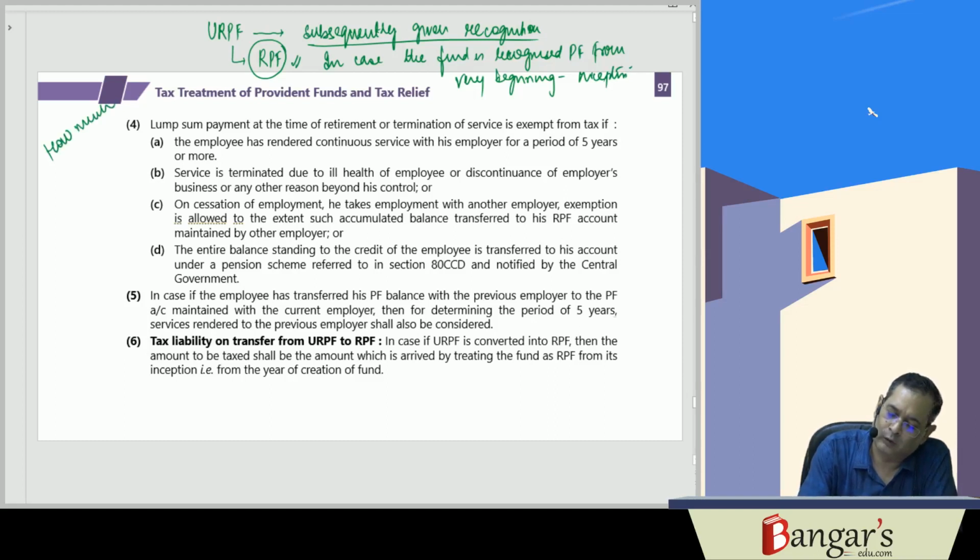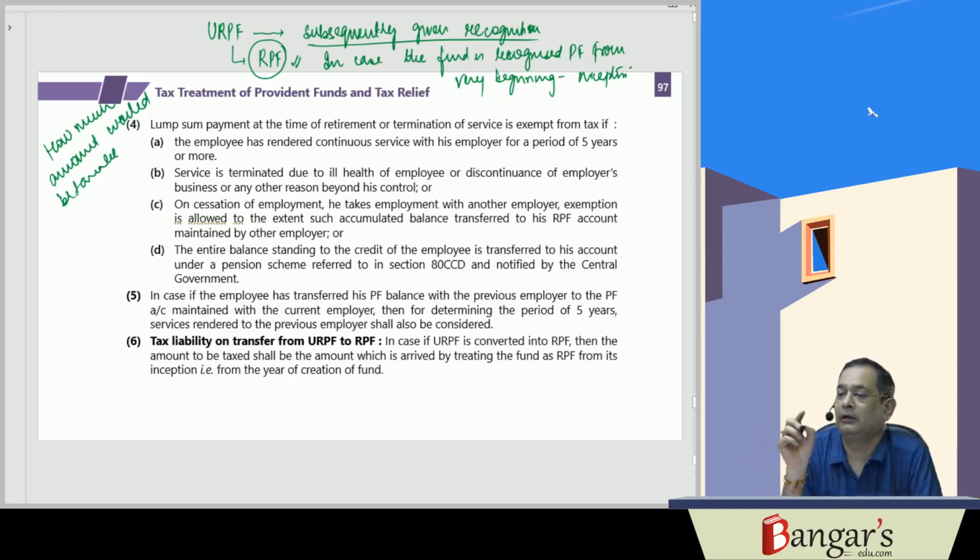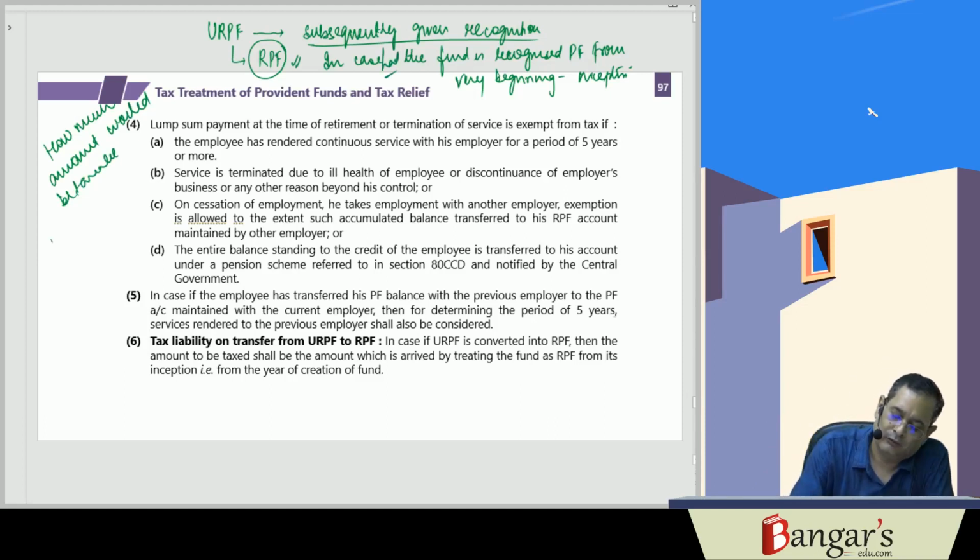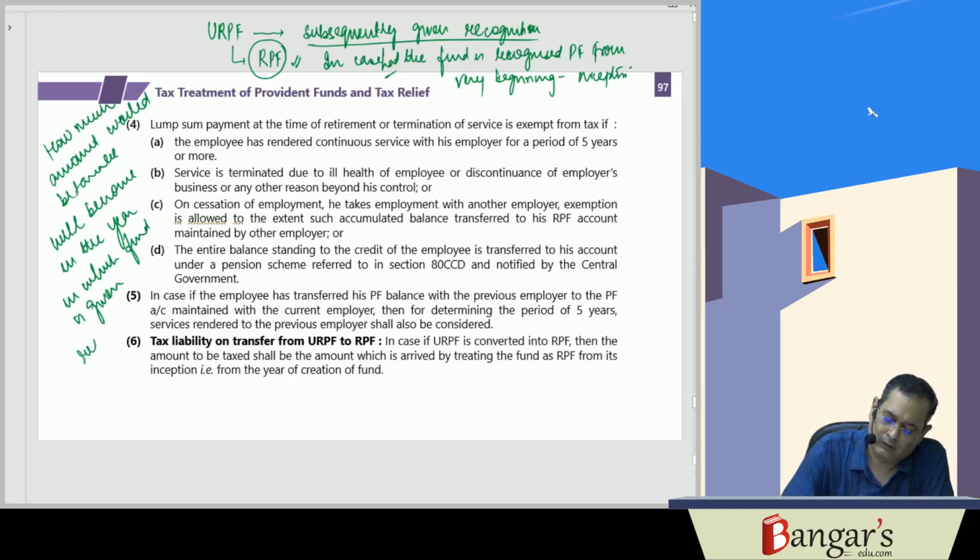How much amount would have been taxable had the fund been recognized from the very beginning? That amount will become taxable in the year in which the fund is given recognition.